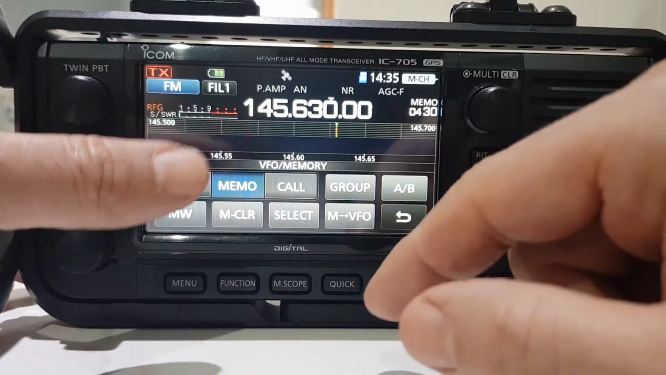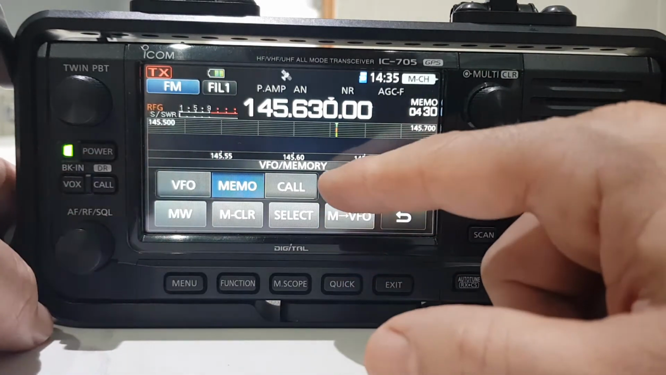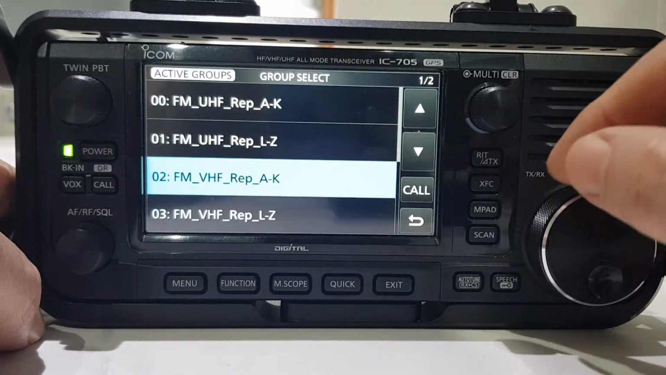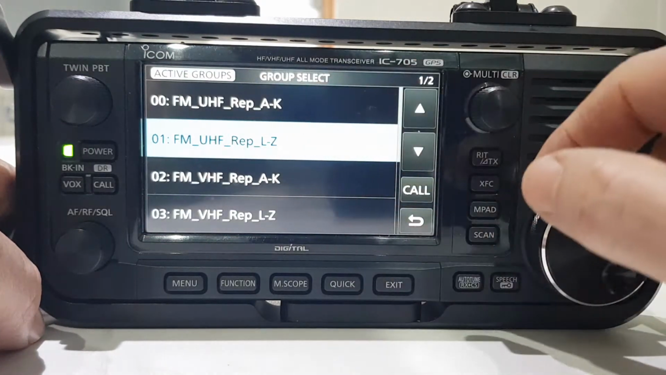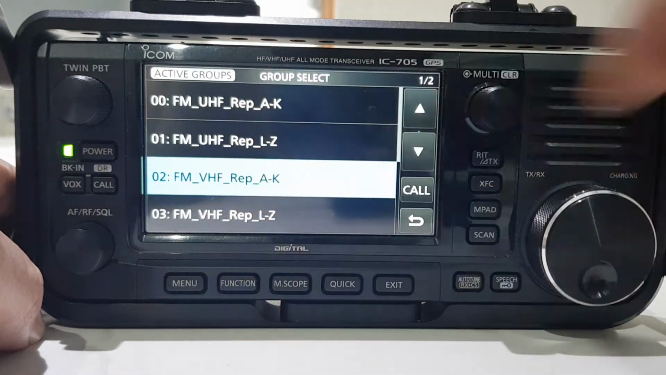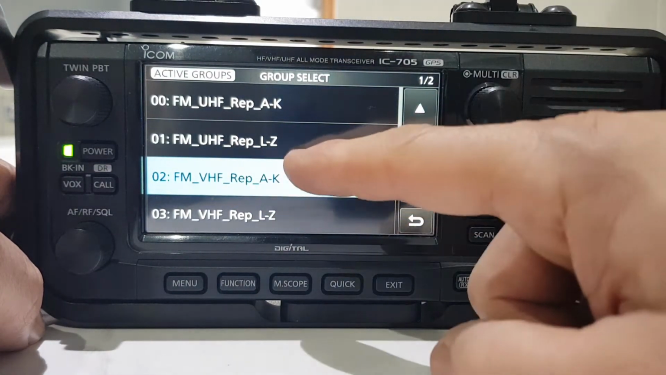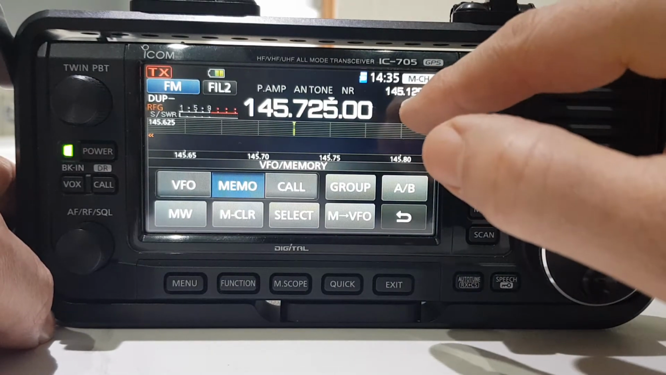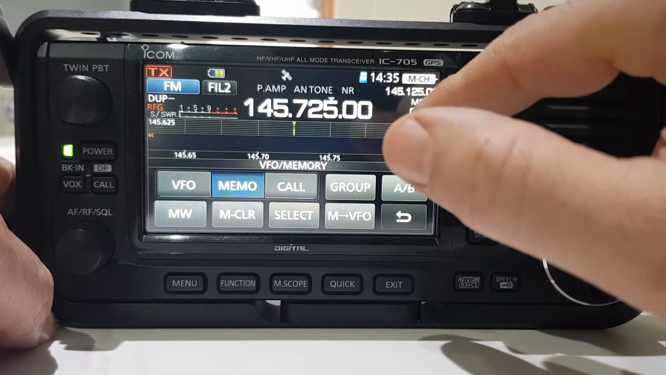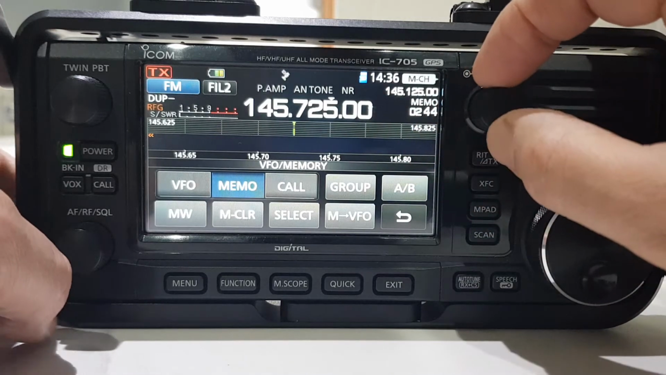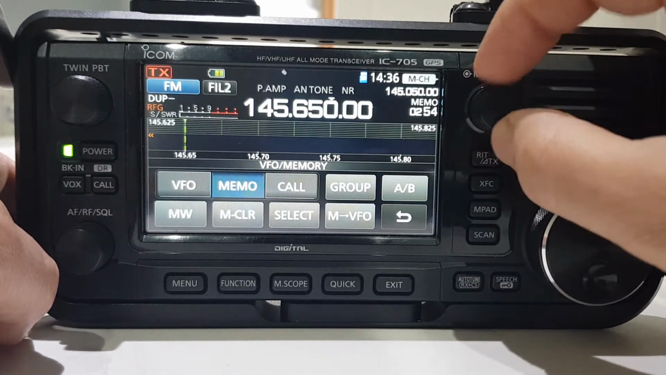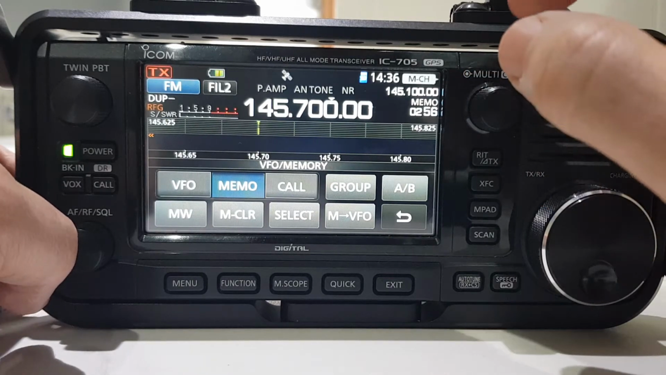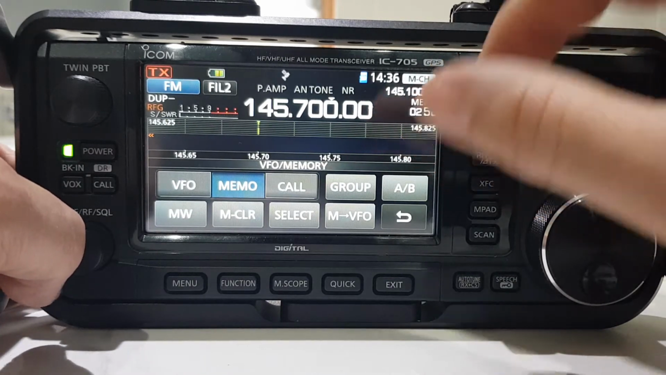Now, the other thing you can do is change groups. So let's hit the word group. Let's go to one of these. Let's go to this one here, 02 FM VHF. We'll select it, okay? So at the moment, if you look at memo, the one we selected is 0244. Let's go to the last one, which is memory group 2, memory number 56.